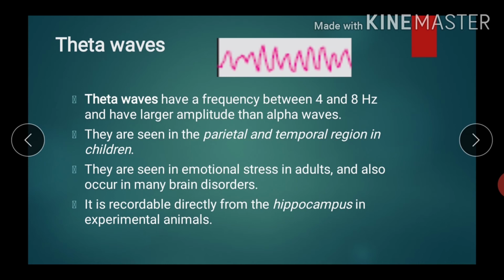They are seen in the parietal and temporal regions in children, and in adults in emotional stress and in some brain disorders. Theta waves can also be recorded from the hippocampus in experimental animals, where the brain is open and the electrodes are placed directly on the hippocampus.